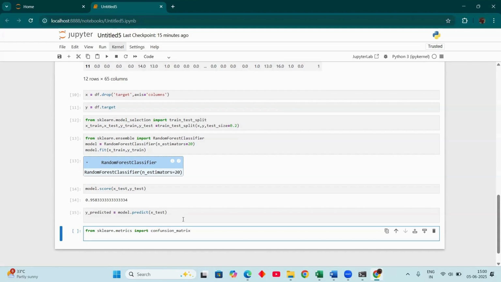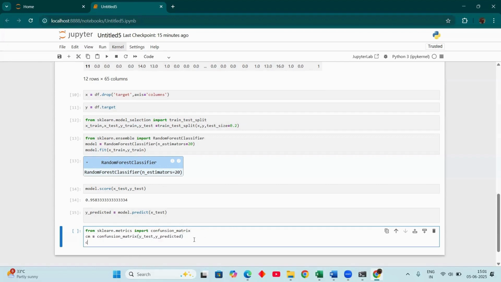From confusion_matrix I am giving y_test here, and after that I am assigning y_pred, where I predicted. So we can take cm, the confusion matrix, as a variable. Now I am printing the cm.